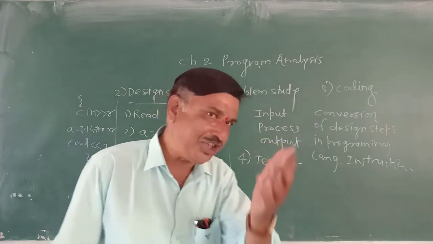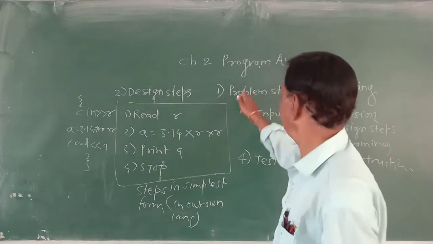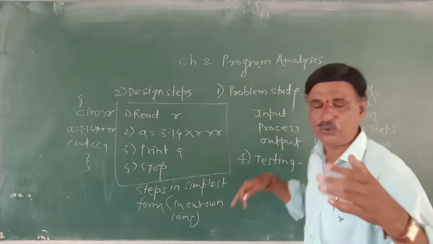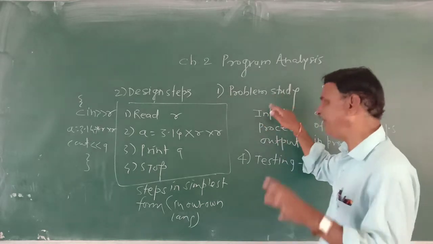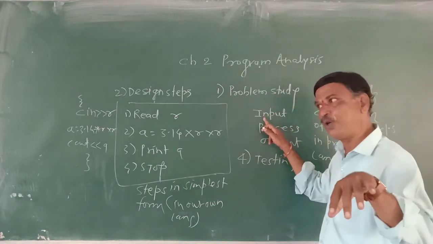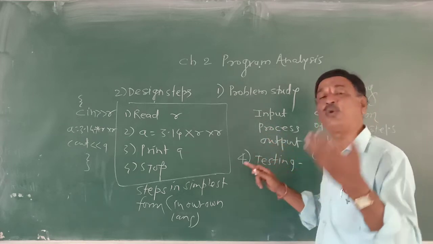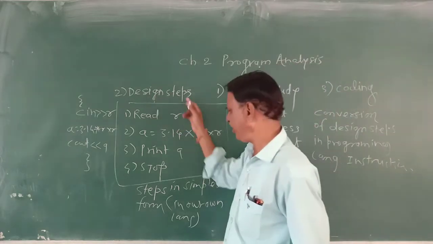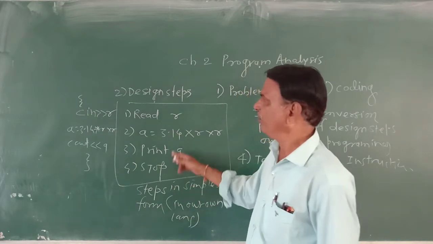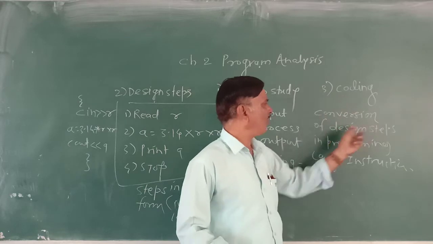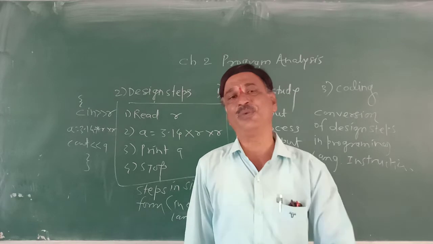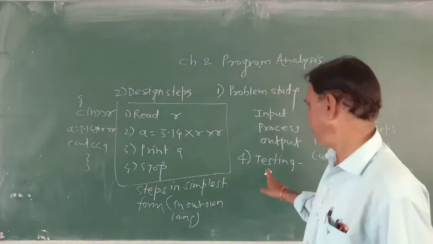So what is the testing step? To write a program, the very first step is that you have studied the problem. We come to the conclusion of what input will be required, how many inputs will be required, what the process will be, what the output will be. Then we have written the steps in our own language, the simplest form, in English. Then we have done the coding, conversion of the design step into programming language, and the program is ready. Now this program can be given to the computer for execution, that is testing.